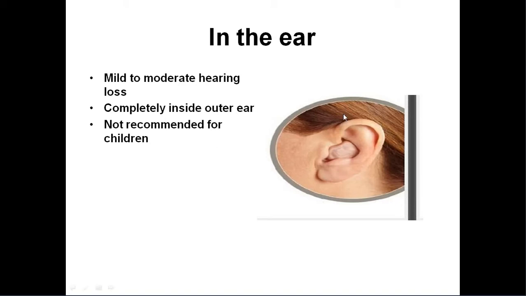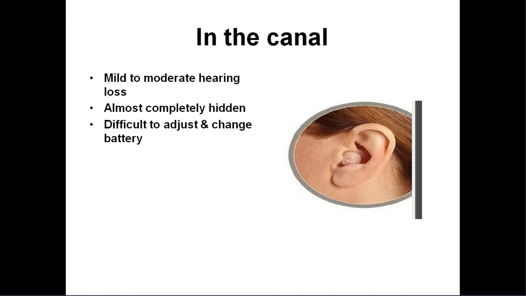Here you can see it fits snugly into the concha. It is not recommended for children because handling of this small instrument is very difficult for them.